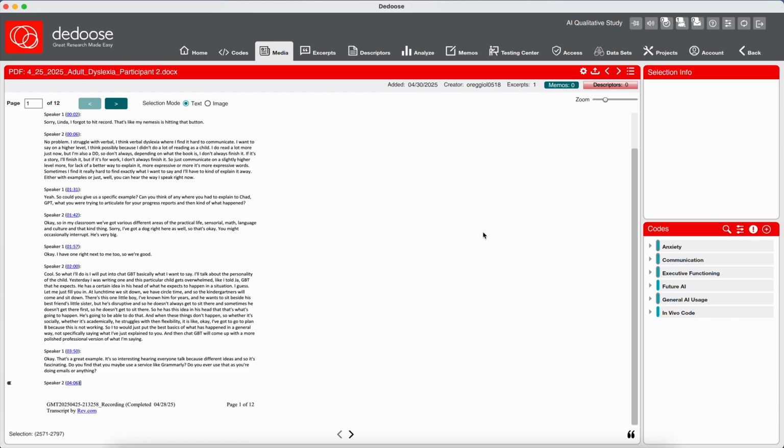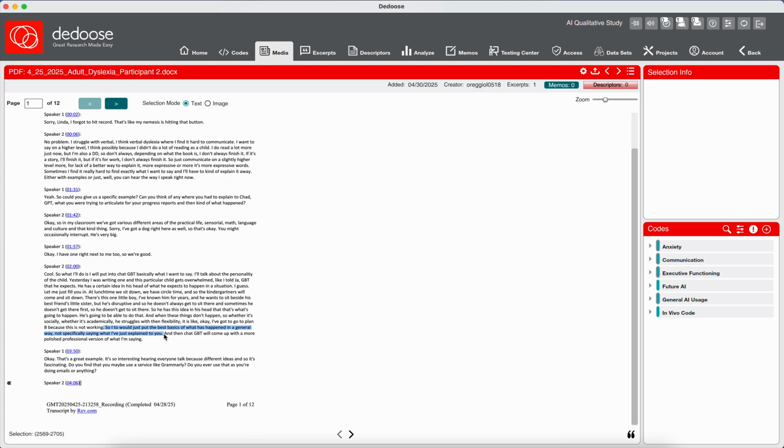Then let's see. I also feel like, just seeing if there's anything else in this paragraph, I think this right here is also speaking to an element of executive functioning again, because this is how she puts it into ChatGPT.